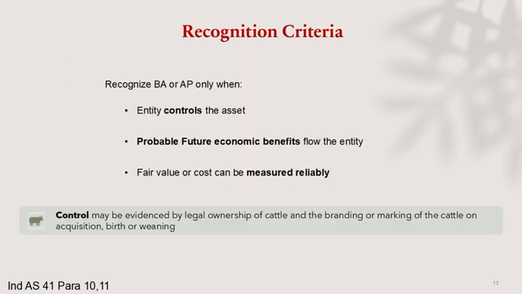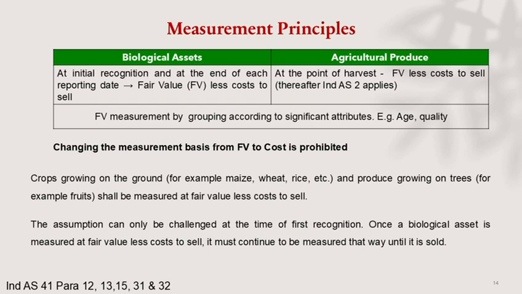When can biological assets be recognized? When the entity controls the asset, expects future economic benefits, and can reliably measure its fair value or cost. These criteria ensure the financial statements reflect real, measurable resources. Biological assets are measured at fair value less cost to sell, both initially and subsequently. Agricultural produce at the point of harvest, fair value less cost to sell. And once the fair value model is adopted, switching to cost is not allowed. This ensures consistency and reflects real-time market conditions.